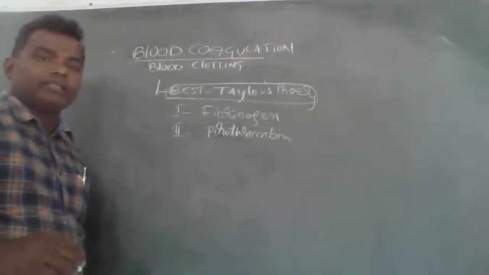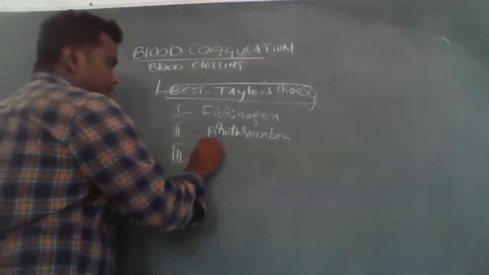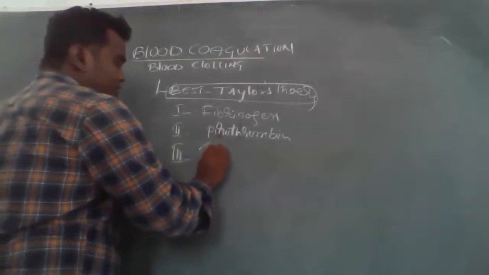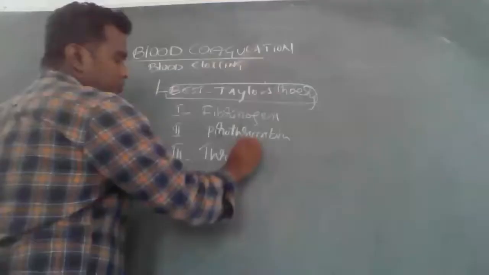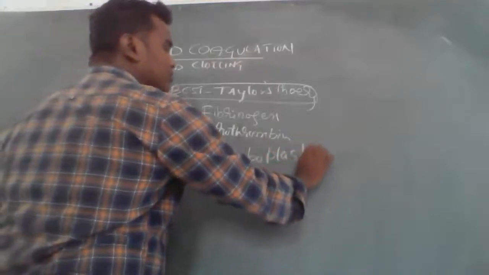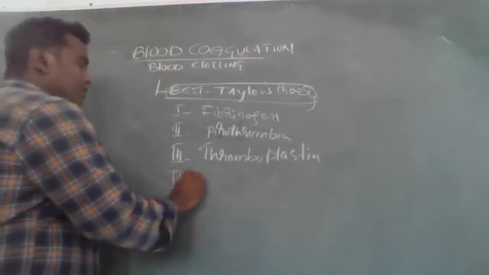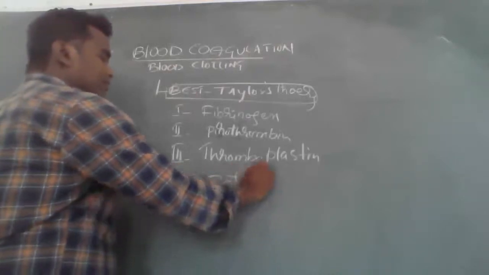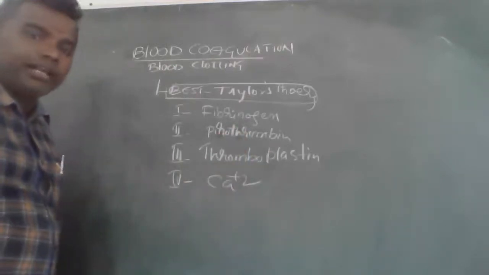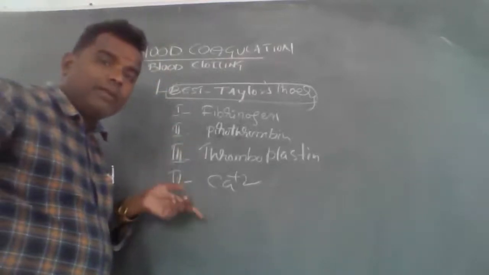Number three, thromboplastin. Number four, calcium. Understood?